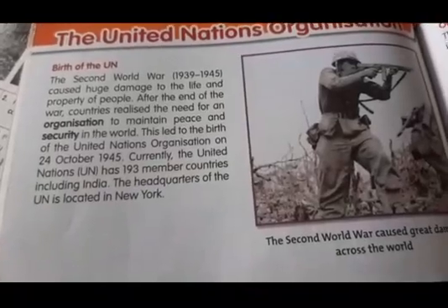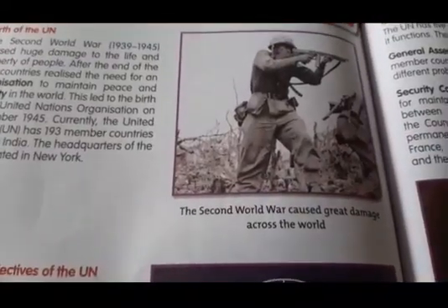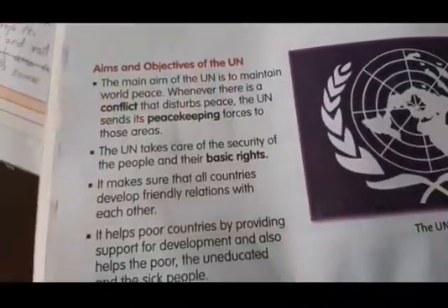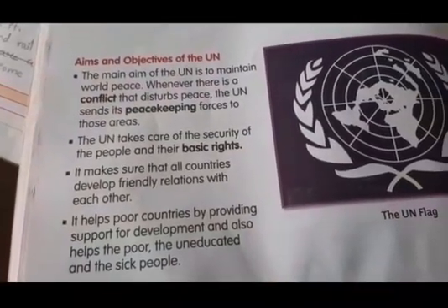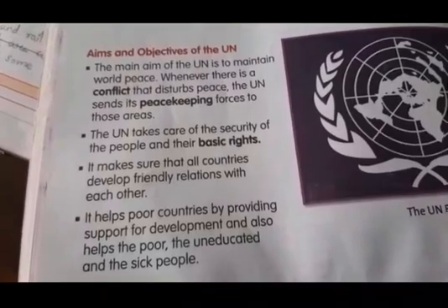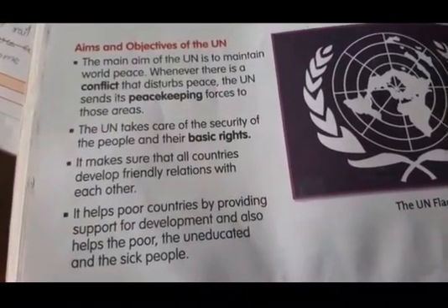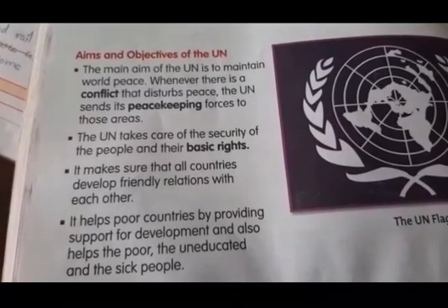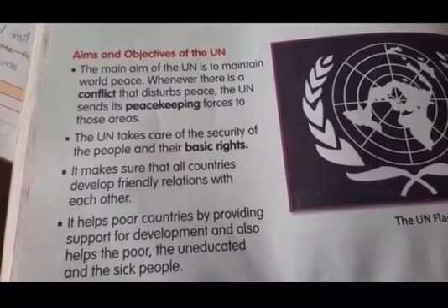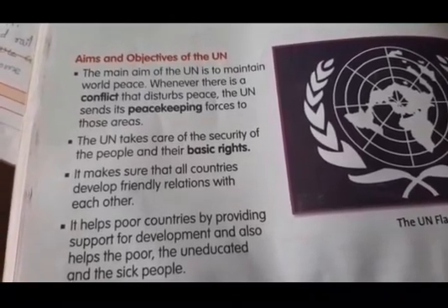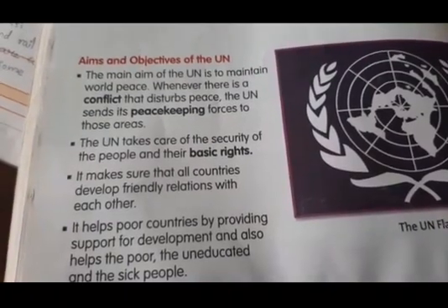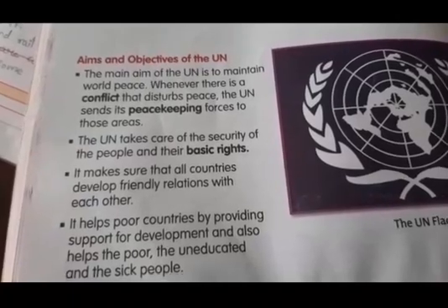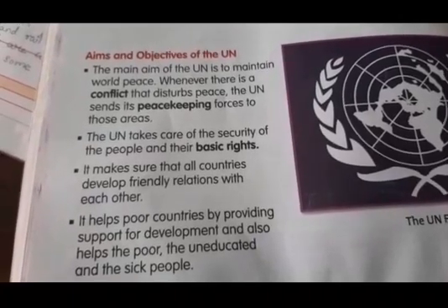So the first para is clear, no, beta? Now see here. The Second World War caused great damage across the world. Next one, aims and objectives of the UN. What are the aims and objectives of the UN? We'll see now. The main aim of the UN is to maintain world peace. Whenever there is a conflict that disturbs peace, the UN sends its peacekeeping force to those areas.